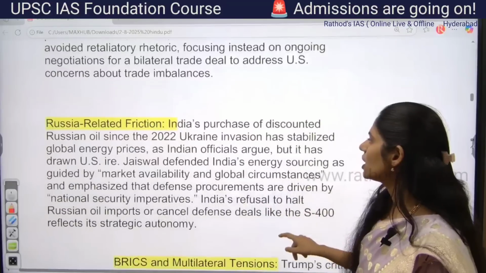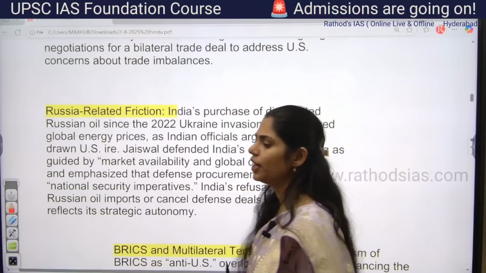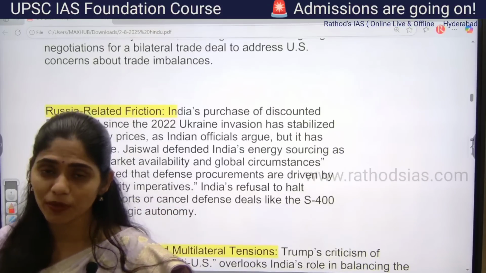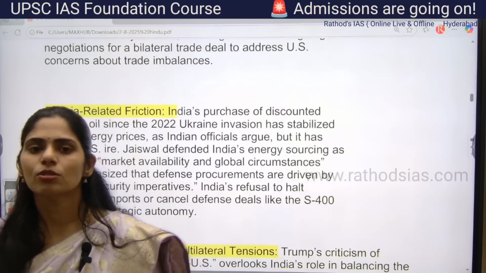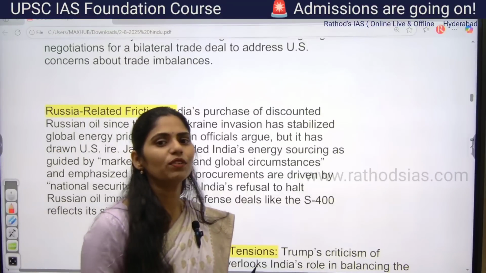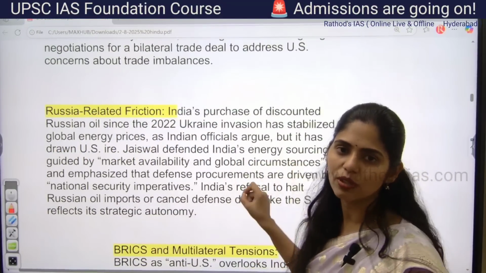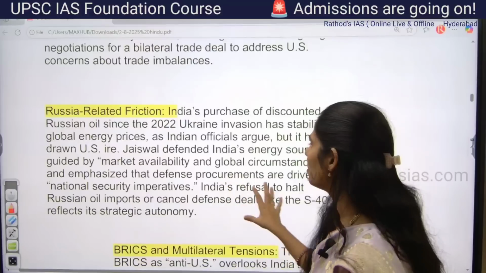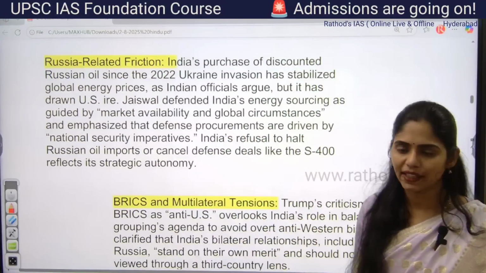And this one is Russia-related friction. Because of the Russia-Ukraine crisis, the US wants to mediate and stop the war. So the US wants to hit Russia economically. Because of this, the US wants to impose sanctions on the countries which are doing trade with Russia regarding oil and energy. So they came up with this Russia Sanction Act. So this is also one impact now.